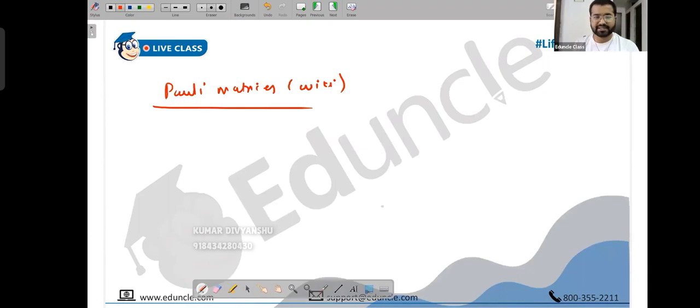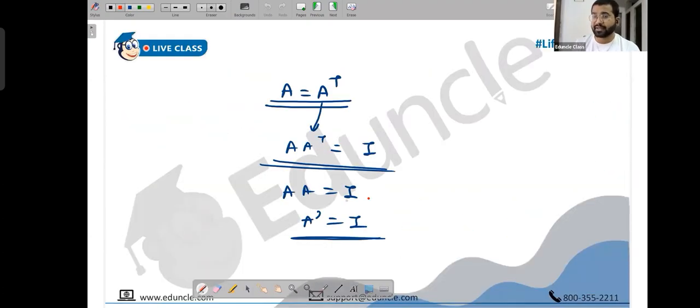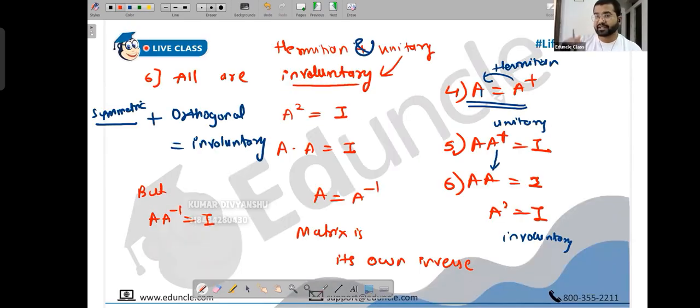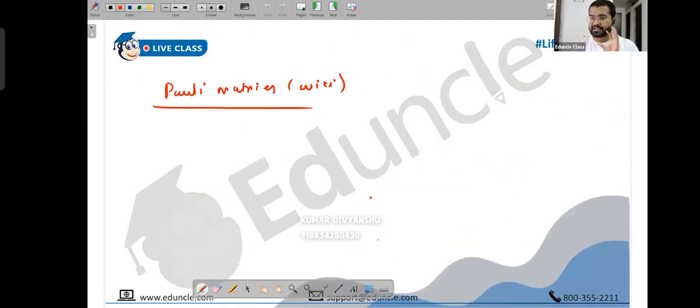Don't stress yourself unnecessarily by memorizing things by heart. But provided you know the basic terms, the terms of matrices are important. So you need to go through a good book, maybe HK Das or whatever of mathematics, where you find all the definitions, like involutory matrix, scalar matrix, square matrix, rectangular matrix, upper triangular, lower triangular. So learn by heart all the definitions of matrices, that is important. Apart from that, you will be able to check the properties by yourself.